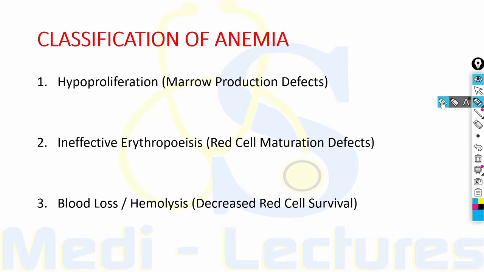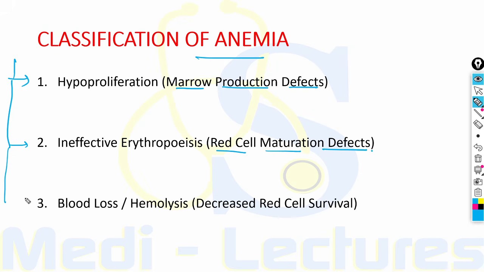Now guys, coming on to the classification of anemia. Anemia can be classified into hypoproliferation, that is marrow production defects, where the marrow is not able to produce the red blood cells, or ineffective erythropoiesis, that is red cell maturation defects. The red cells are produced but are not able to mature. Or there can be blood loss or hemolysis, that is decreased red cell survival.